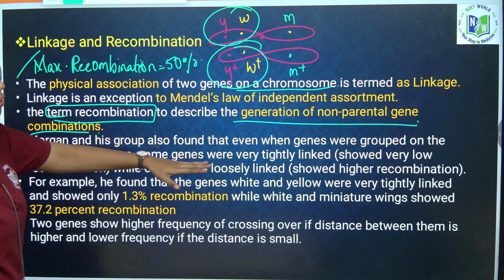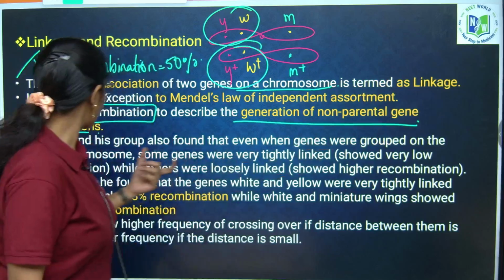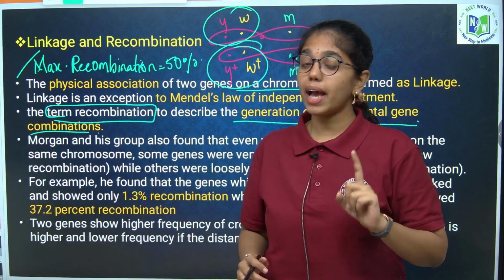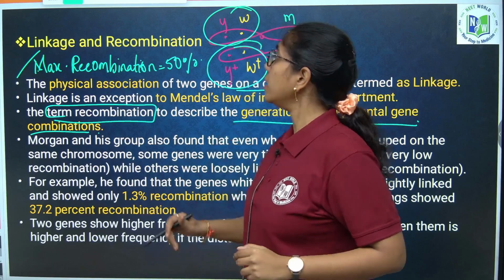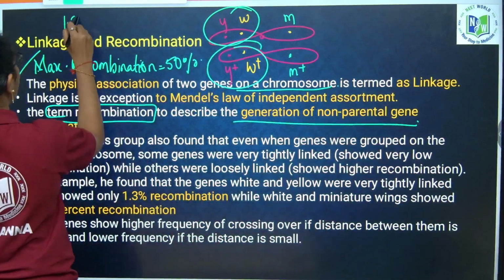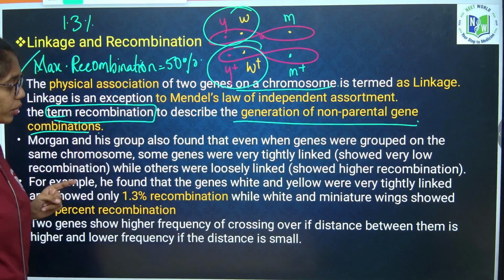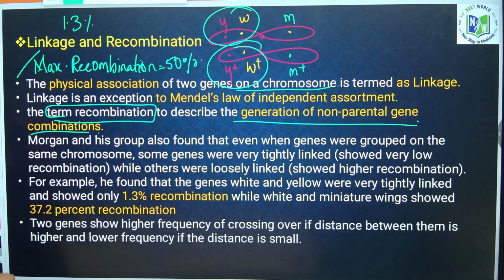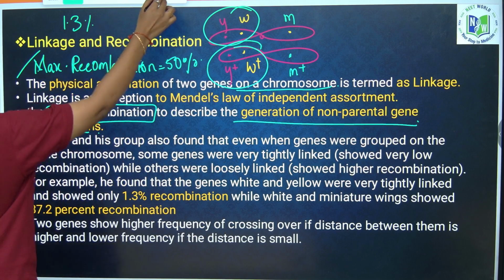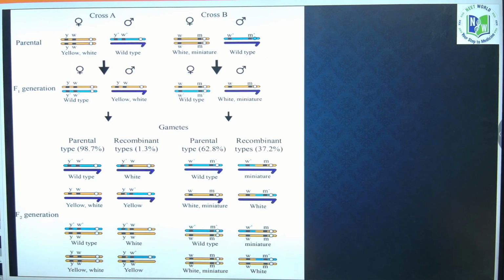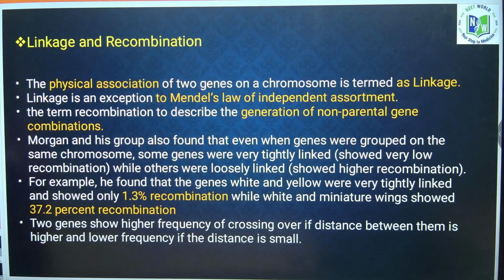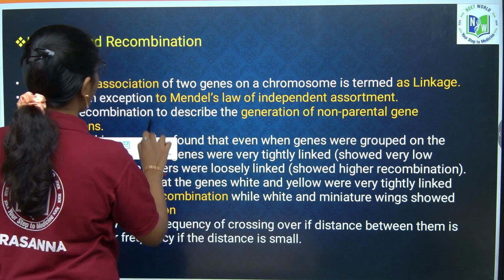Morgan and his group also found that even when genes were grouped on the same chromosome, if they are tightly linked, as we have seen in cross A, the recombination percentage will be 1.3%. Just 1%, or 1.3%. If they are loosely linked, it is around how much percent? If they are loosely linked, it is around 37.2%. Clear?